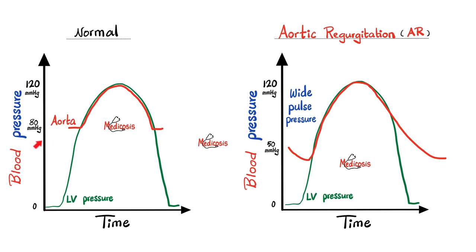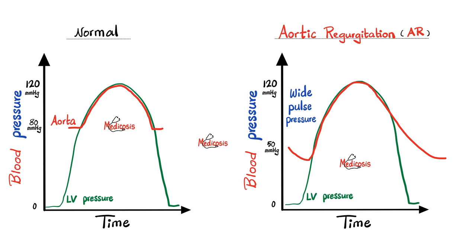Next, the graph that has the blood pressure on the y-axis and time on the horizontal axis. Normally, the pressure in the aorta, the red color, during systole is 120 millimeters of mercury, but the pressure of the aorta during diastole is 80 millimeters of mercury. However, when it comes to the left ventricular pressure, during systole, it goes up to 120 millimeters of mercury, but during diastole, it decreases to almost zero. Why is the aorta different from the left ventricle? This was explained clearly in my physiology videos in this cardiology playlist. All of this was normal.